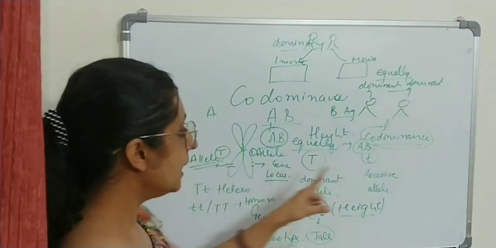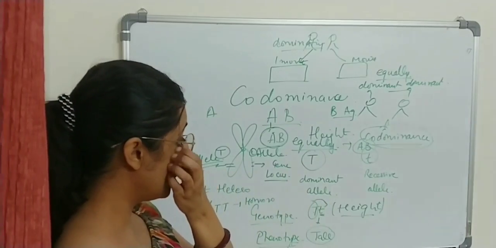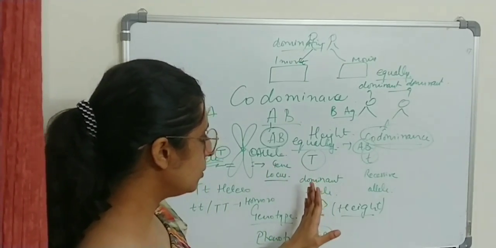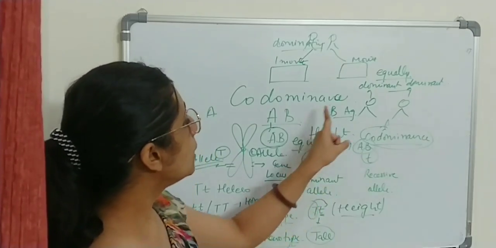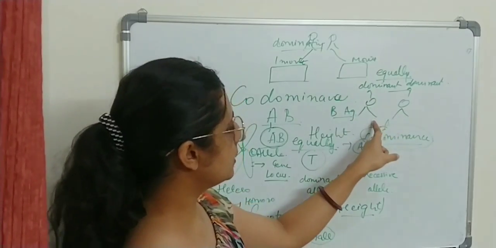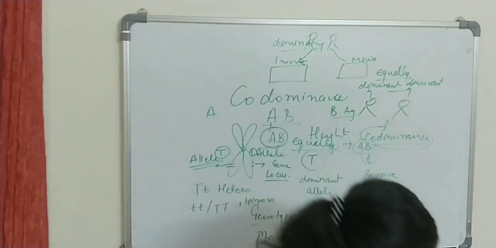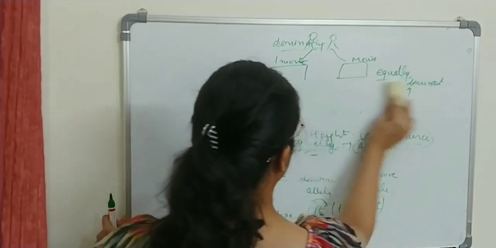So you understood? Here the concept of dominance given by Mendel is not able to express itself because nobody is more dominating than the other and both are able to express themselves equally. Okay. Now next comes incomplete.